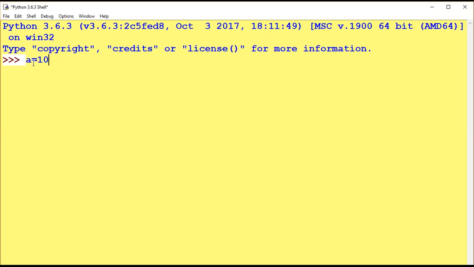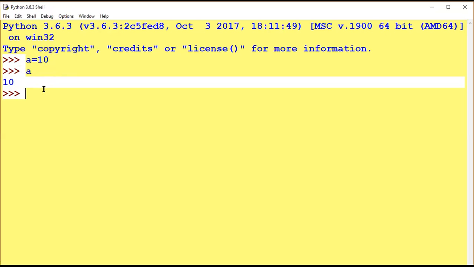Any variable you can declare, and when you press the enter key, there is no need to give a print command in interactive mode. So directly if you write A, see, it will display the 10 automatically, with a one line command. So this is the beauty of Python, no extra code.